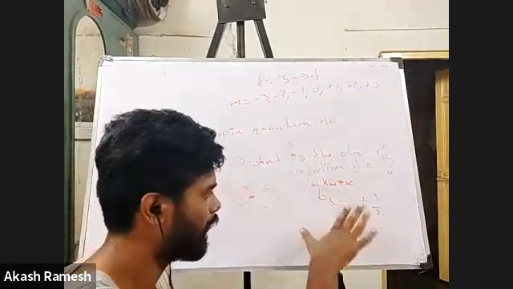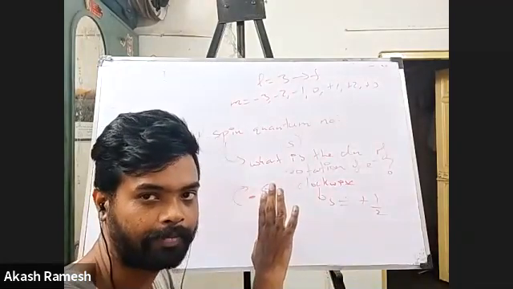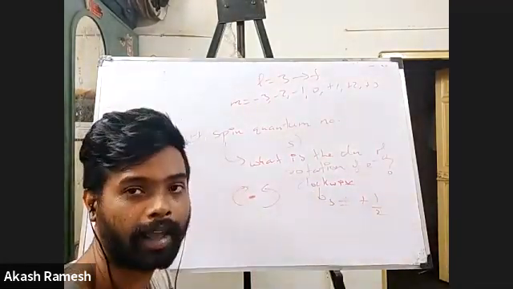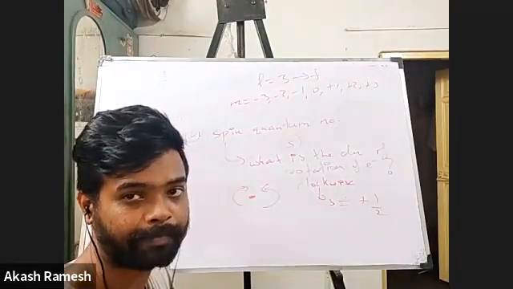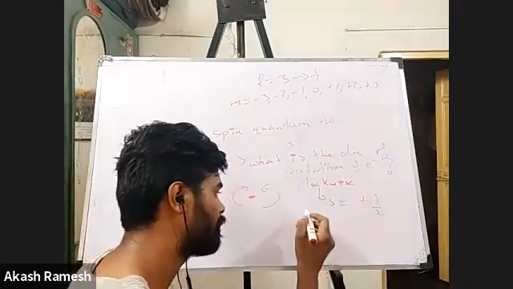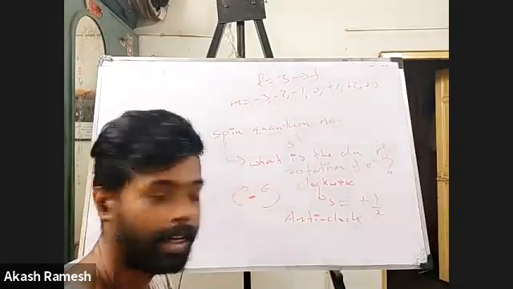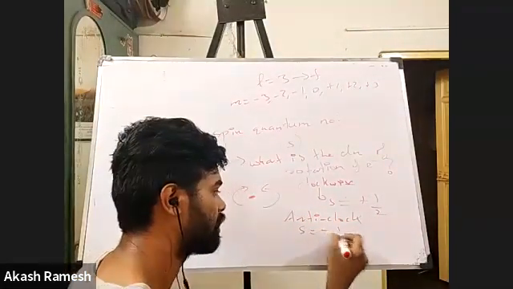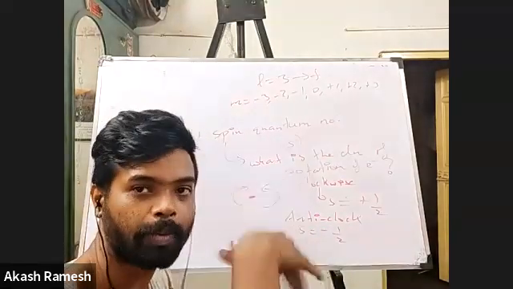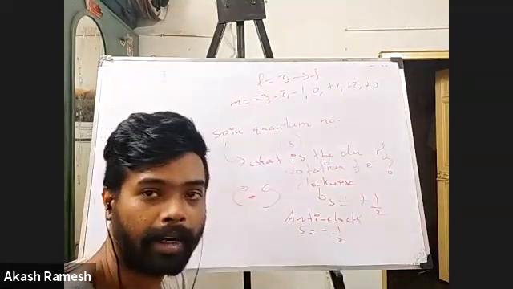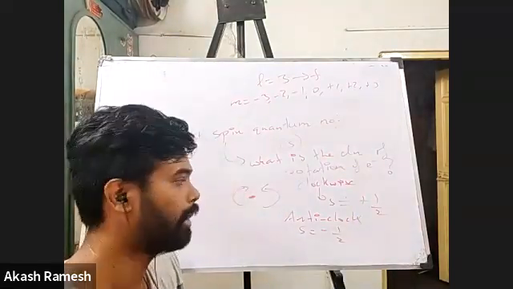So if I have clockwise rotation for an electron, I can have the S value to be plus half. And lastly, when I go for anti-clockwise rotation, for that S value is minus half. That's it. So total spin will be 0, because plus half plus minus half will become 0. Okay. So remember that.